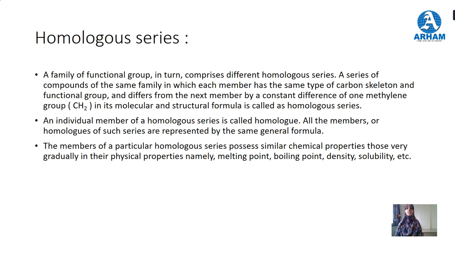It's called homologous series. You have already seen the homologous series of alkane. In alkane, the first member is methane, that is CH4. Next member is CH3, CH3. Methane, ethane, propane. In propane, we will add only a CH2 group. The difference of ethane and propane is CH2.